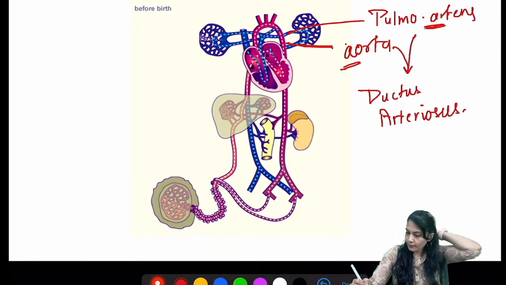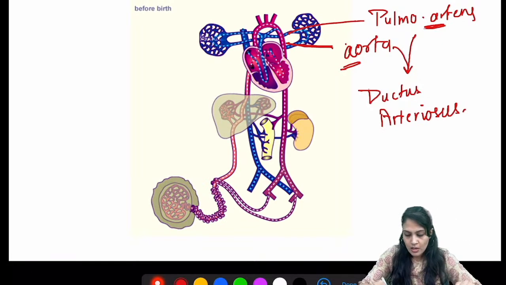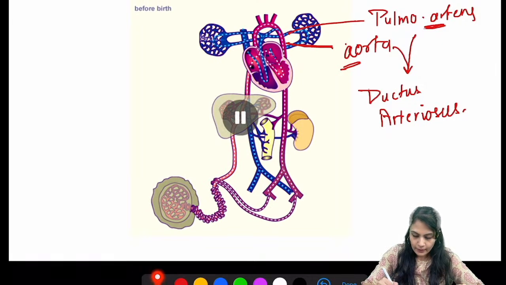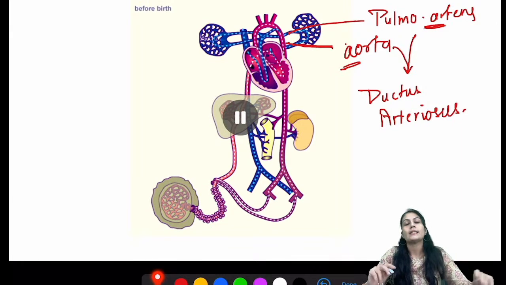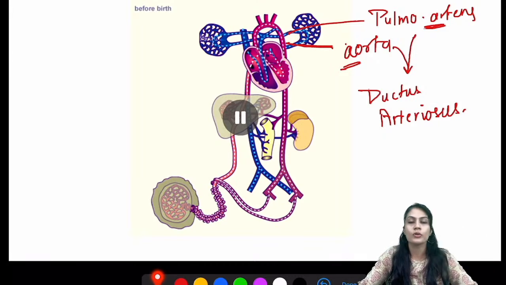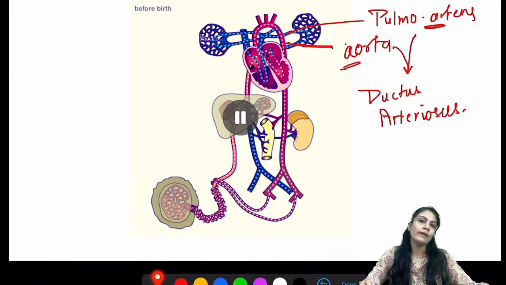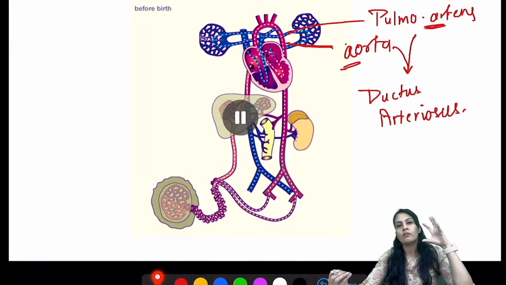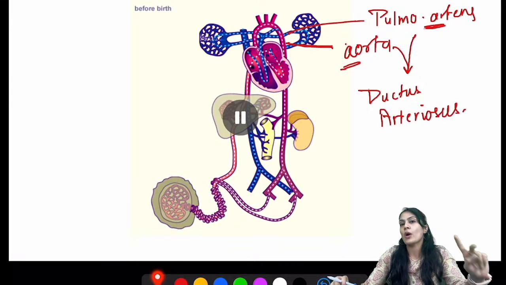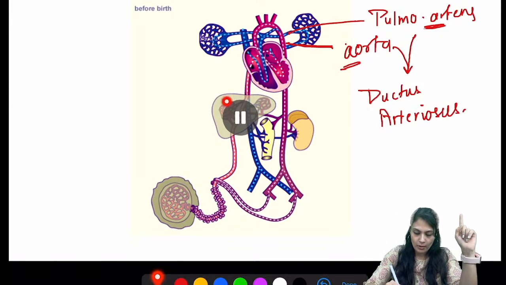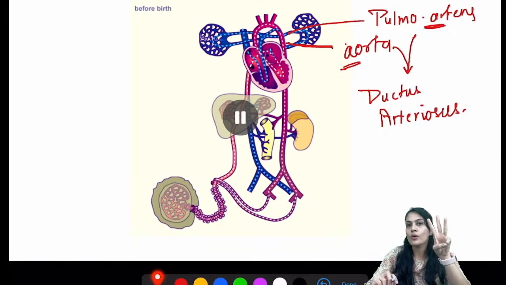Now understand, when I talk about the ductus arteriosus, over here I told you that there is a high resistance. So what is going to happen? Most of the blood is going to go into the aorta via the ductus arteriosus. And since there is very high pulmonary resistance, what is going to happen towards the lung? Only a very small amount of blood is going to go towards the lung. So that is the 3 major things you have to remember. First, the ductus venosus over here, then the foramen ovale, and then the ductus arteriosus. 3 things you have to remember.